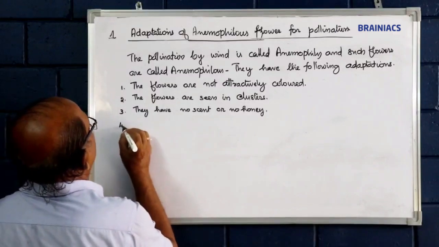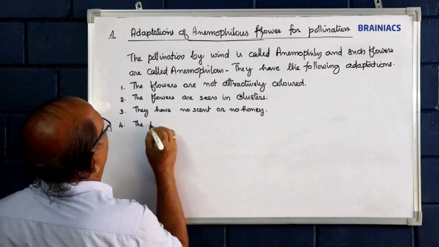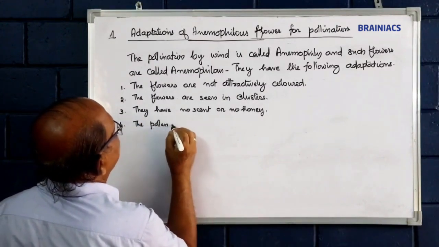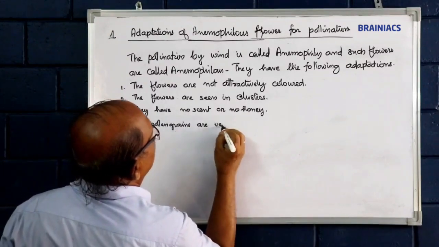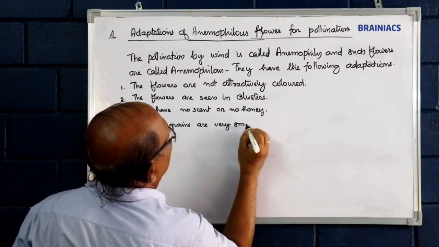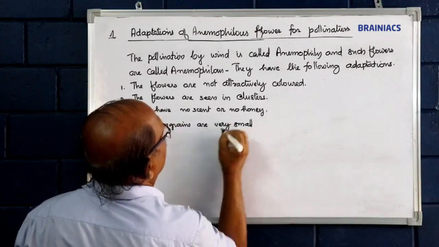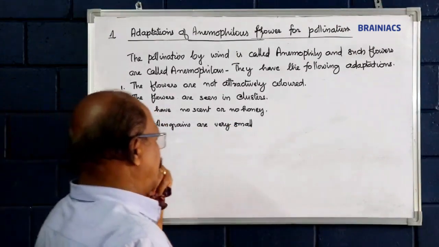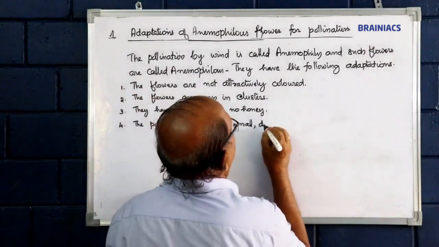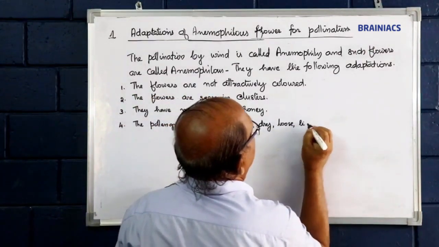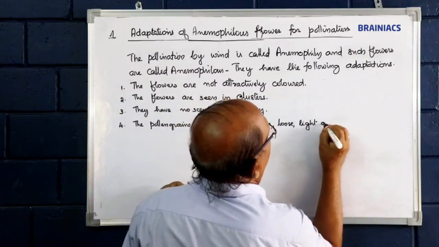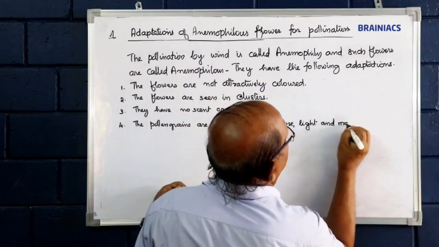Then the pollen grains are very small, dry, loose, light, and many.